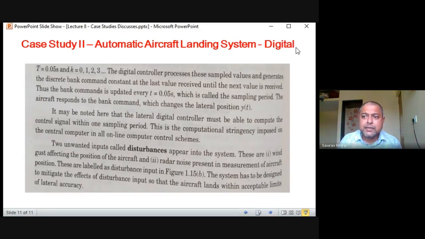Whenever the feedback is generated, the processor should process it very fast, and whatever feedback has come, the effect of that should get reflected in the output. Then only the feedback is having some meaning. So that is why they are telling us every 0.05 second, which is called the sampling period, the aircraft responds to the bank command, which changes the lateral position. It may be noted that the lateral digital controller must be able to compute within the next feedback. The controller should compute and show it in the result. It must be able to compute the control signal within one sampling period. This is the computational stringency imposed on the central computer in all online computer control systems.